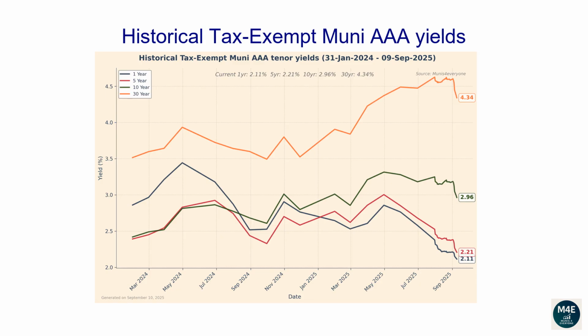This line plot and the next plot show how each tenor of the Muni yield curve has changed over time. From the 31st of January 2024 to the 9th of September 2025, the 1-year yield has dropped from 2.86 to 2.11. The 5-year yield has dropped from 2.39 to 2.21. The 10-year yield has increased from 2.42 to 2.96. The 30-year yield has increased from 3.52 to 4.34.